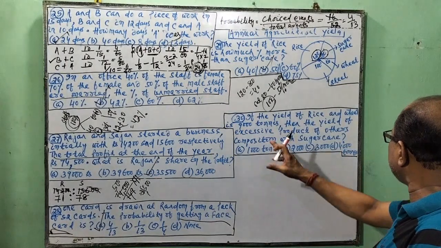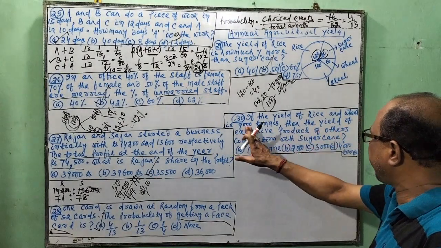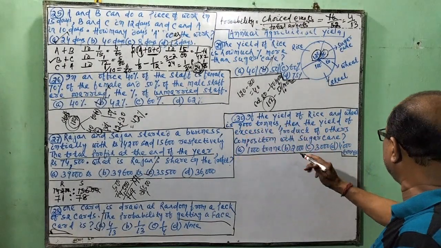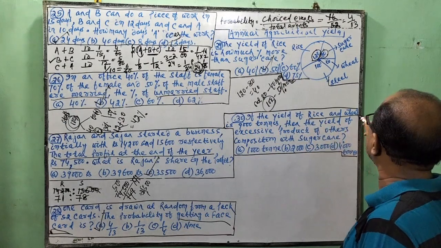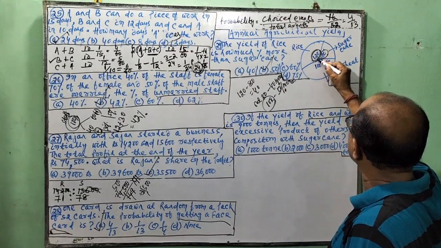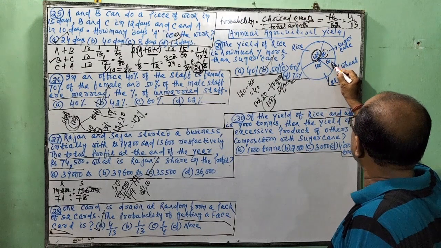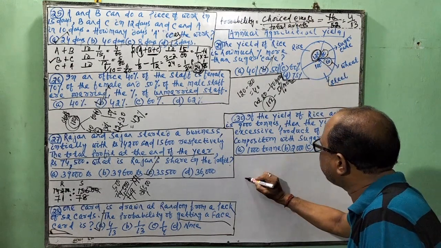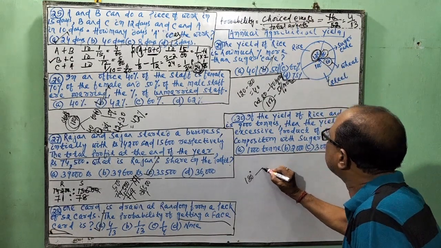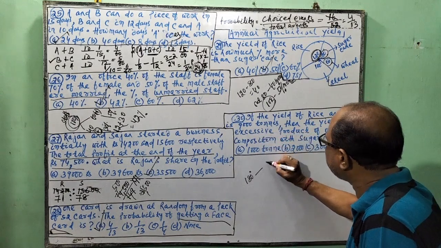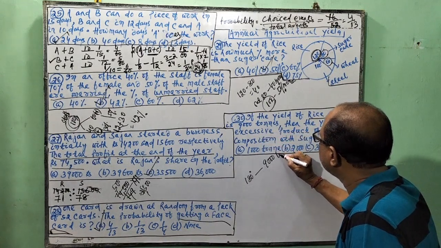If the yield of rice and wheat is 9,000 tons. Where is rice? Here is rice. Where is wheat? Here is wheat. So according to the question, 180 degrees is equal to 9,000 tons, right?